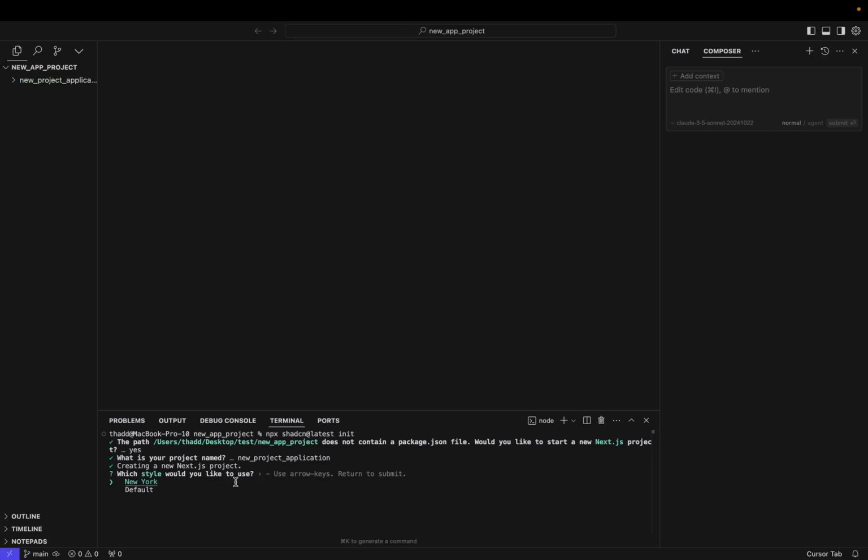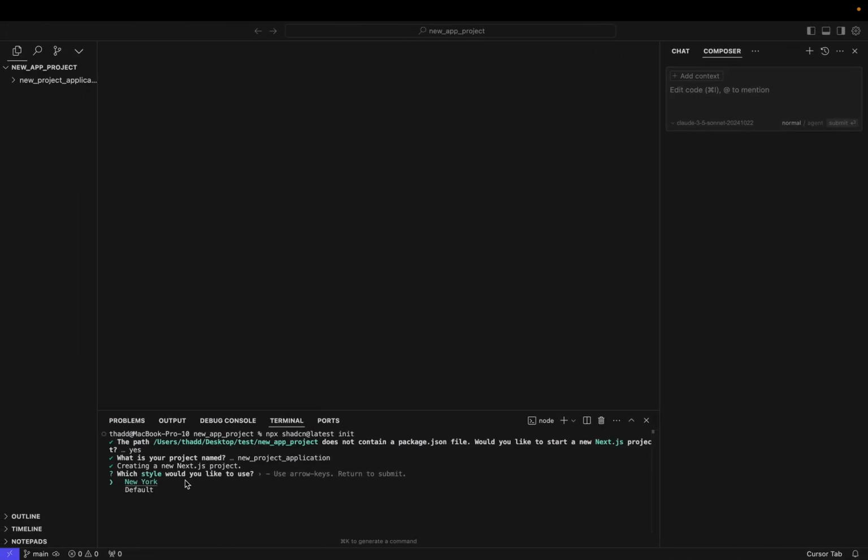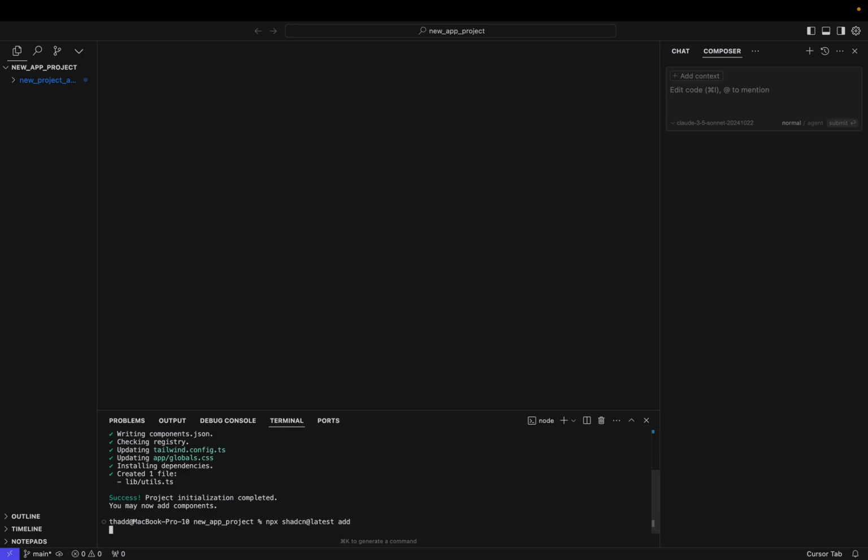So let's just select our styles from this step. So we're going to select New York, neutral, and then yes, CSS. So basically it's installing the dependencies. We're going to use then this command npx shadcn@latest add to really add then our components.